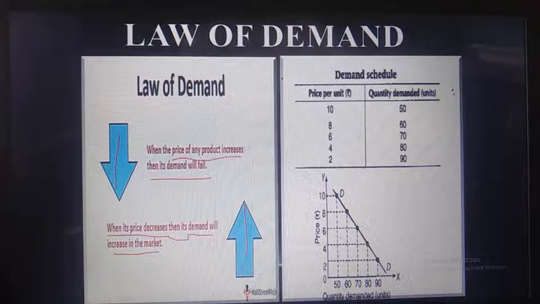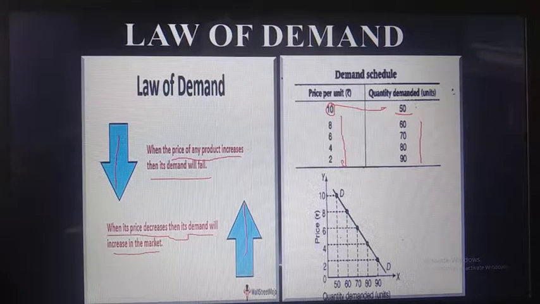In the law of demand, one word should be mentioned, that is, other things should be equal. On the right-hand side they have mentioned the demand schedule of the law of demand. On the left-hand side they have mentioned the price per unit, and on the right-hand side the quantity demanded. When the price of a particular product is 10, the demand for the product will be 50. As the price decreases, the demand for the product will increase. So this shows an inverse relationship between price and demand. When the price increases, demand falls, and when the price decreases, demand increases.